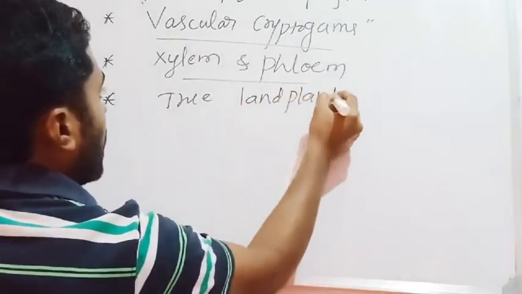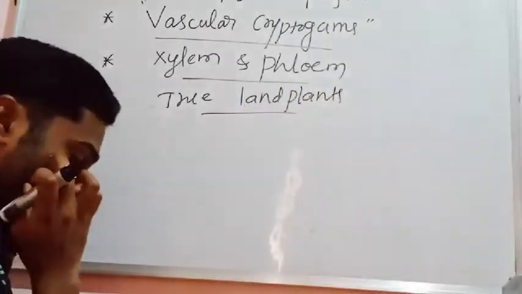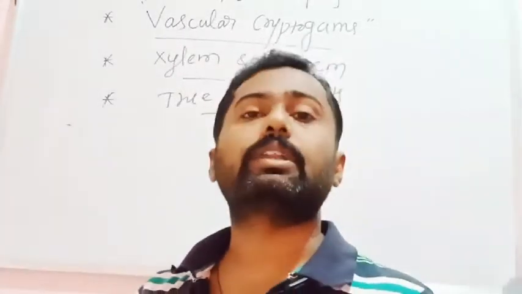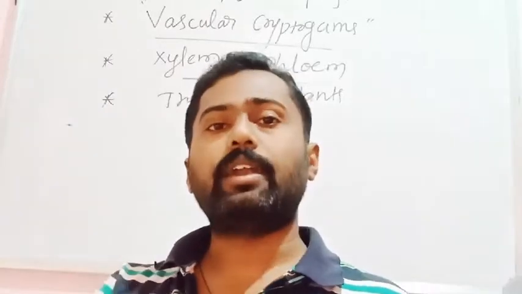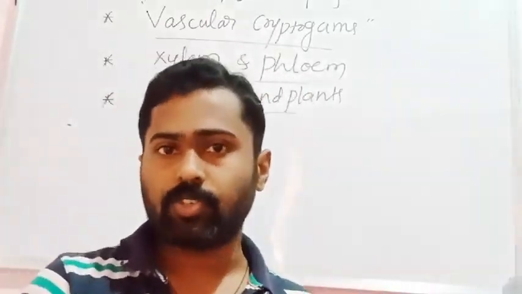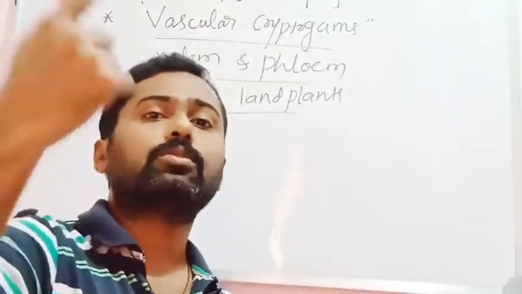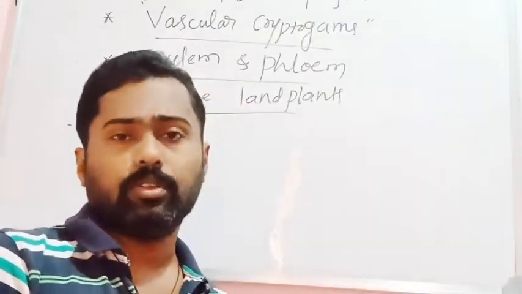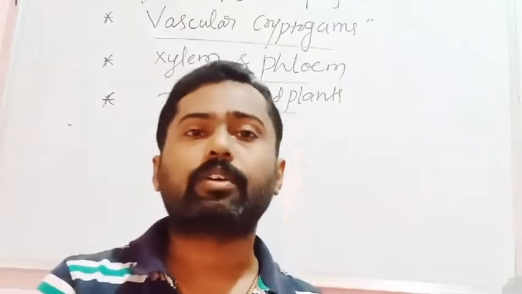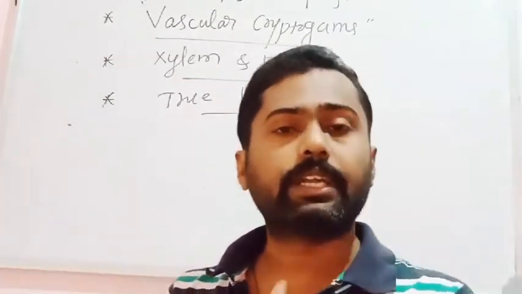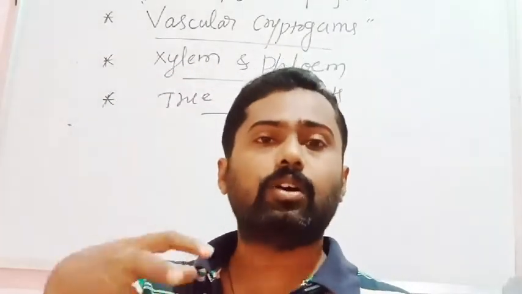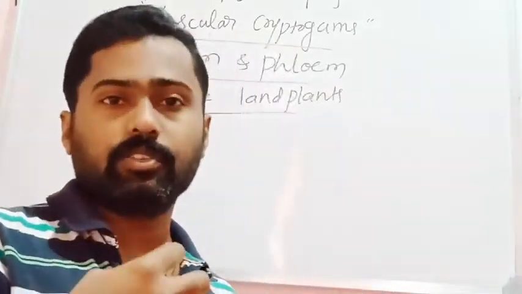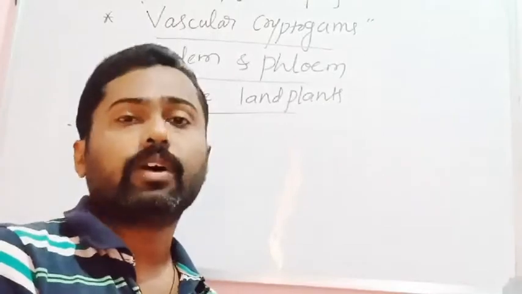They are the first true land plants because the development of vasculature is essential to survive in a terrestrial habitat, or on land. The plant has to absorb water and minerals from the soil and transport them to the entire plant body. If they are found in water, for example algae, there is no need for vascular structures. But when they entered land, they had to absorb and draw the water and minerals from the soil, so there is a need for vasculature.